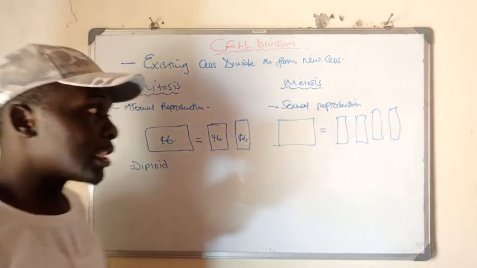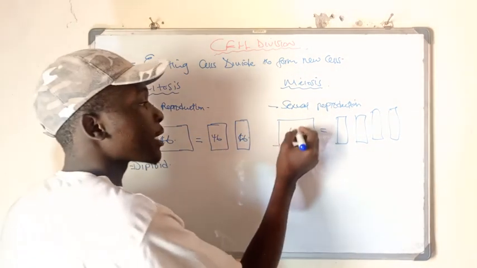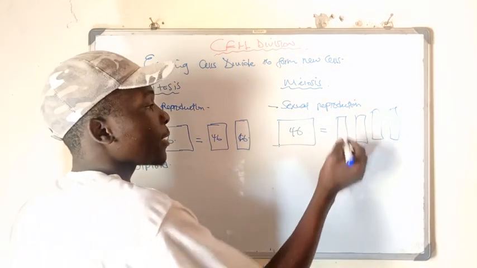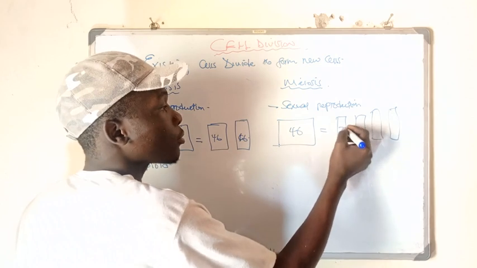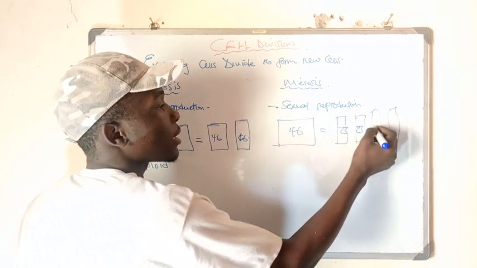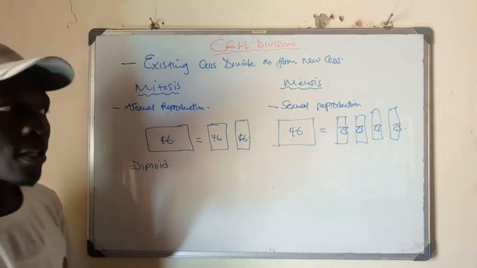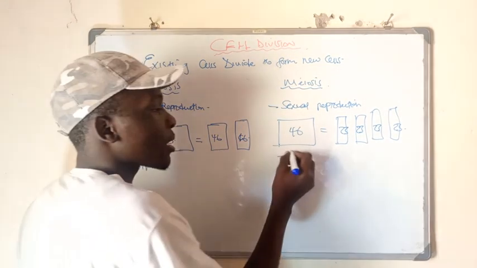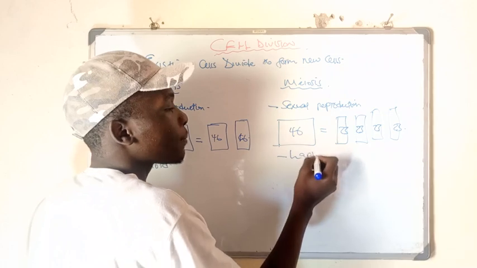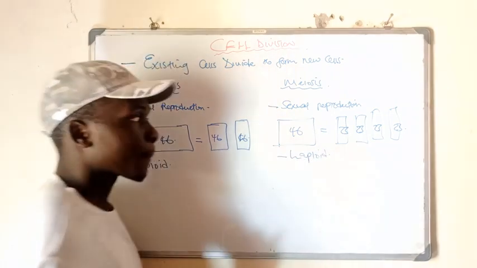They are very, very different because if the parent had 46 chromosomes, this one divides the chromosomes into 2. So this will have 23, 23, and 23. So these, because they are half the number of chromosomes, we term them as haploid. Haploid coming from the word half.